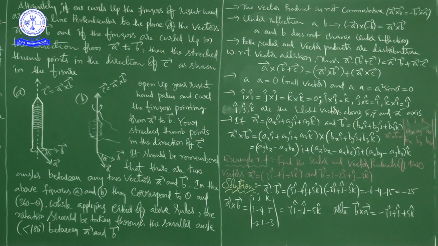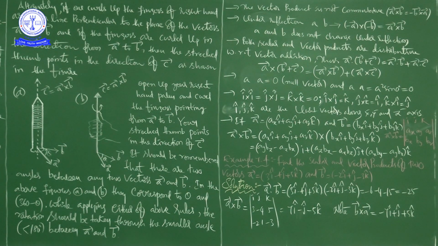And here the name of the figure is A, and here the name of the figure is B. So it is the rule of the right handed screw for defining the direction of the vector product of two vectors, and it is the rule of the right hand for defining the direction of the vector product, right? To use the screw rule you have to imagine a right handed screw. To use the right hand rule you need not imagine anything, because the right hand is always with us, so need not go for deep imagination, right? So that's why this right hand helps us. This is the rule of the right hand for defining the direction of the vector product, right?